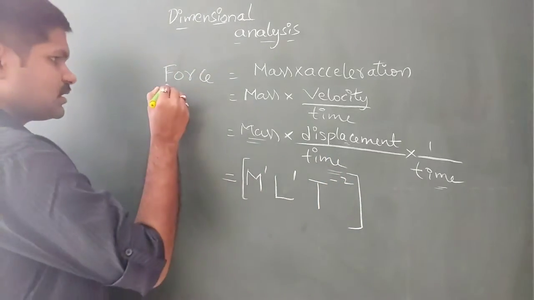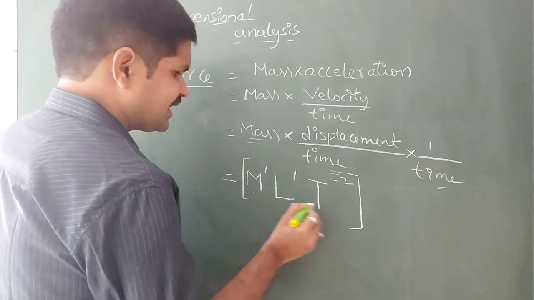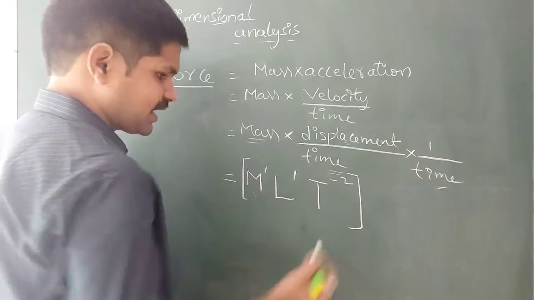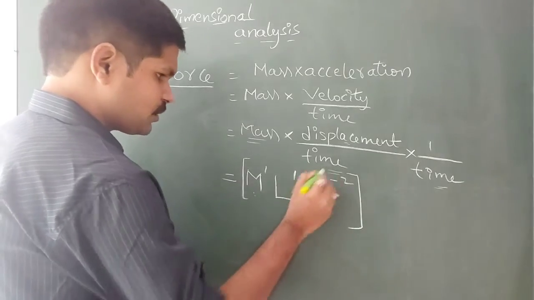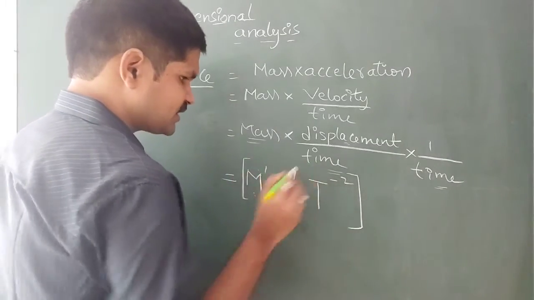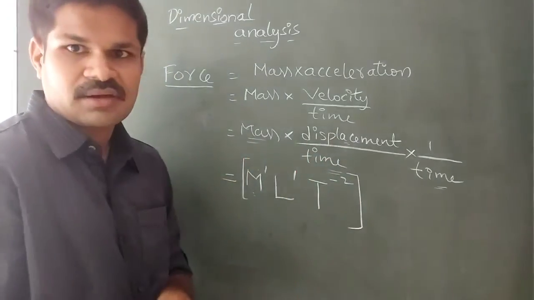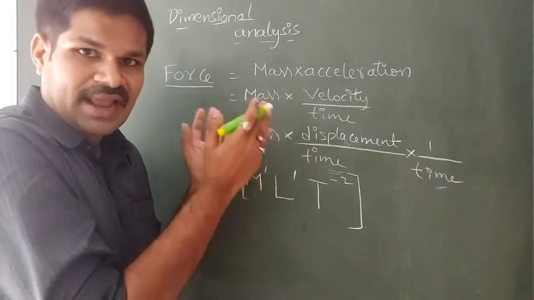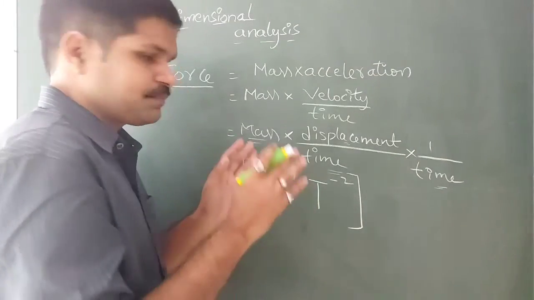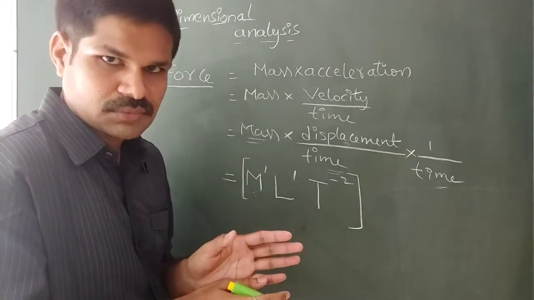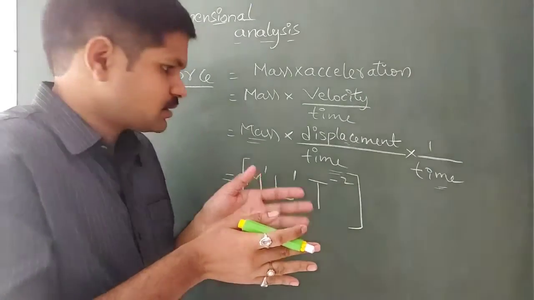So if you write the derived physical quantity force in terms of this MLT format, that means mass, length, time, then the powers, that means M power 1, L power 1, T power minus 2. So these 1, 1, minus 2 are called dimensions. And this type of formula, where a derived physical quantity is converted into fundamental physical quantities, is called the dimensional formula.